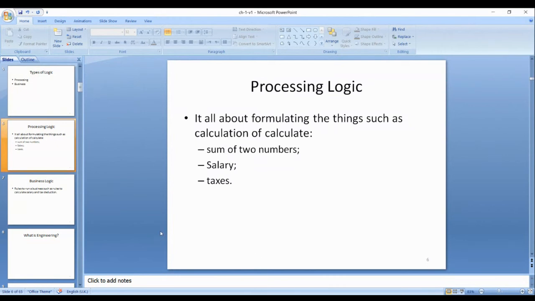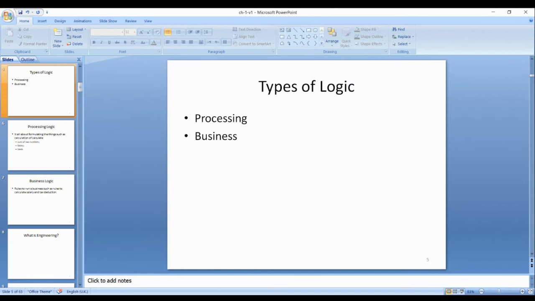Now we go to the business logic. What is business logic? Said Umar. How to define business logic? No idea, no problem.